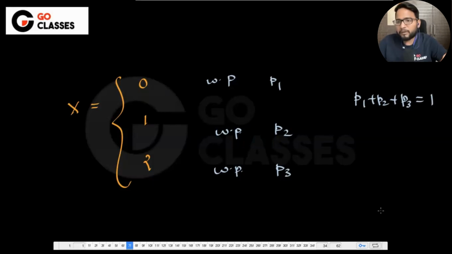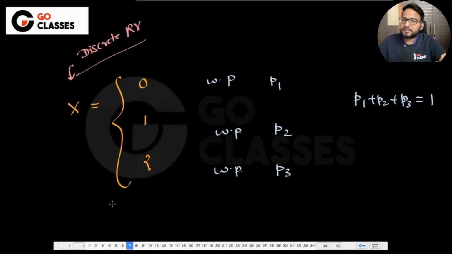I will talk about Bernoulli random variable in a minute, but let's have some intuition about what I mean by a famous random variable. Let's suppose there is a random variable x which takes three values, 0, 1, 2, with the probabilities p1, p2, p3, such that p1 plus p2 plus p3 is 1, which means the only possible values that x can take are 0, 1, 2. Can anyone tell me what this random variable is? Anyone? Twinkle is saying Bernoulli. Okay, no, there is no such name. First of all, tell me, is this a discrete random variable? Right, this is a discrete random variable.